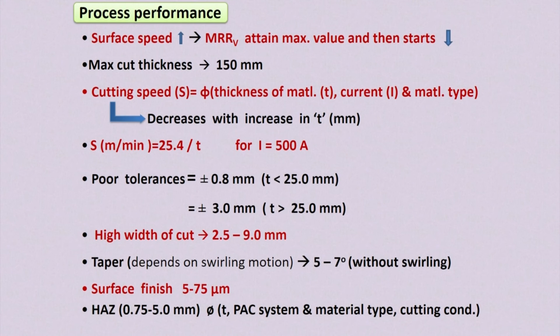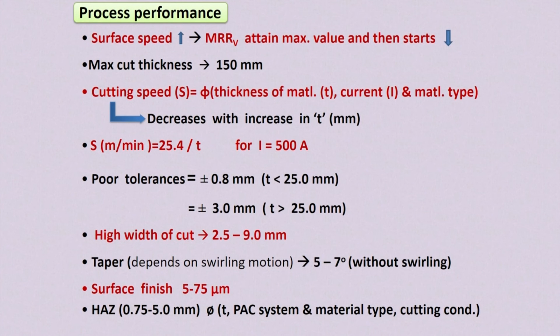So surface finish achieved on the machined surface is very poor. It is 5 to 75 micron in case of plasma arc machining process. And also a huge amount of heat affected zone is formed on the machined surface. This heat affected zone may be around 0.75 millimeter to 5 millimeter.